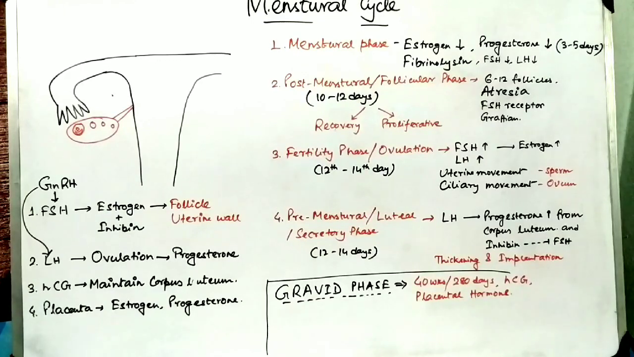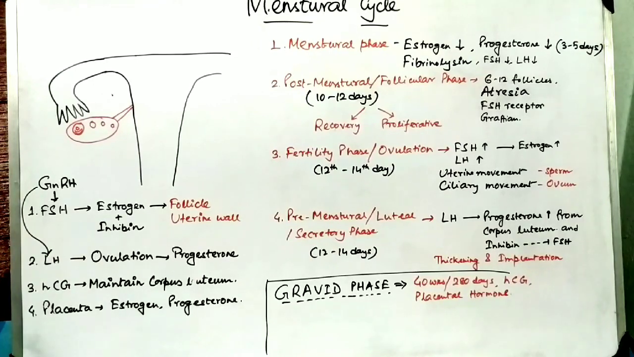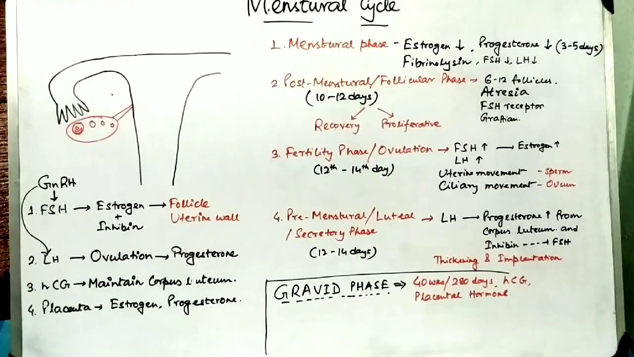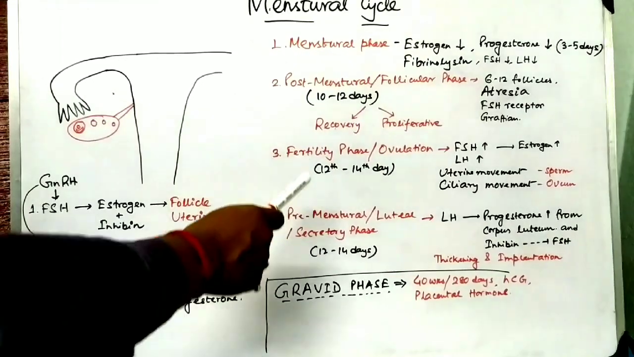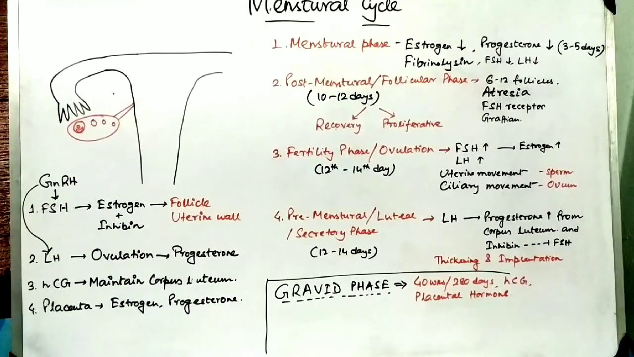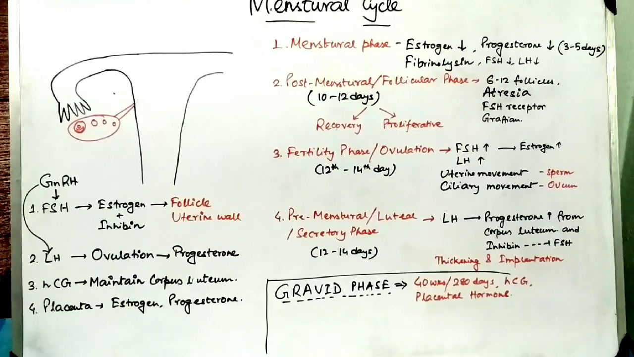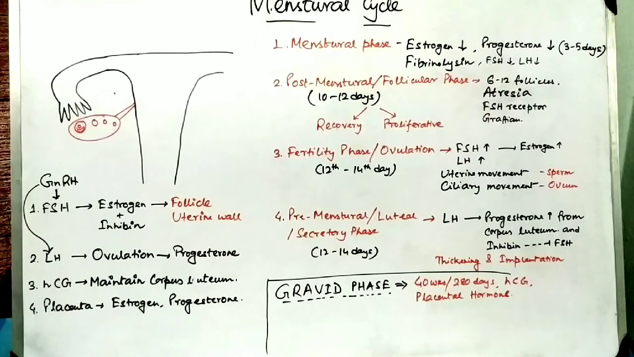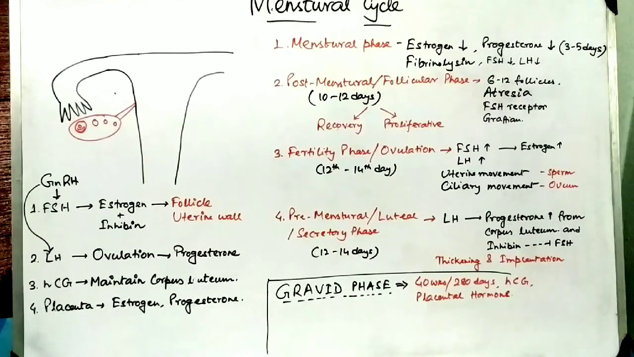Now we will look at the changes in the uterus. In the uterus, at the post-menstrual stage, it can be divided into a recovery phase and a proliferative phase. The recovery phase takes about 2 days, and in it the uterine wall gradually recovers from the breakdown. The breakdown occurs in the menstrual phase, and gradually it recovers itself. This is known as the recovery phase.